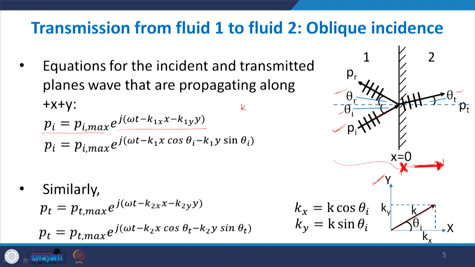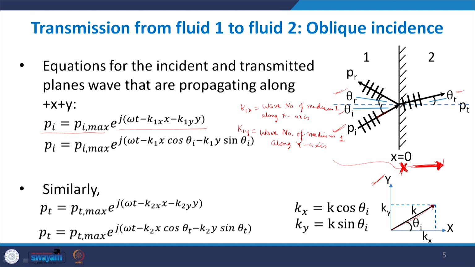Here k1x is the wave number of medium 1 along the x axis, and similarly k1y is the wave number of medium 1 along the y axis. So this is the general form that you can write.